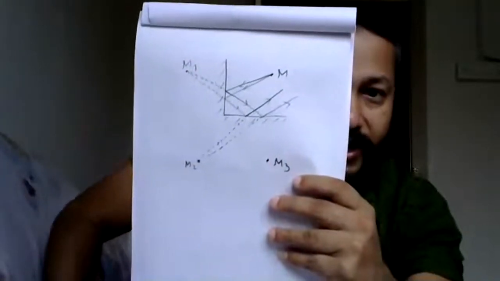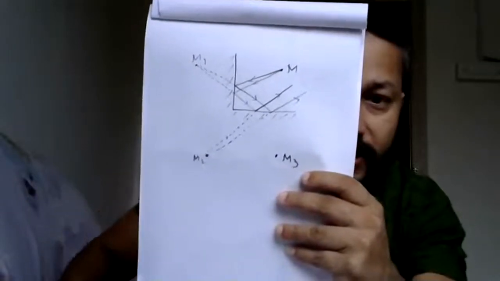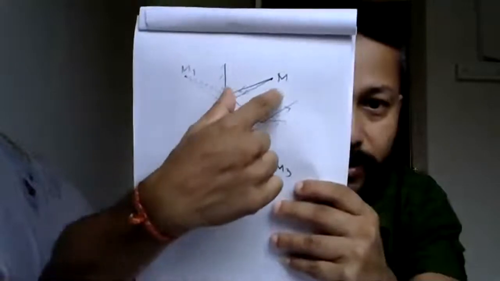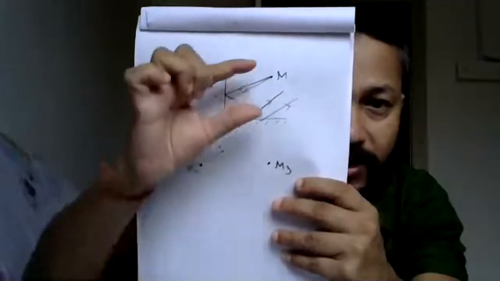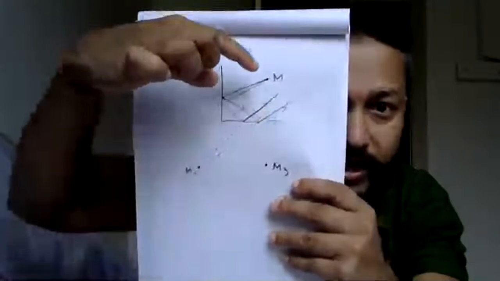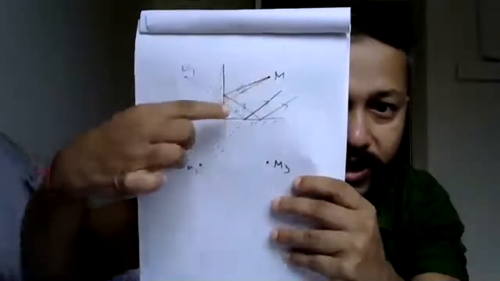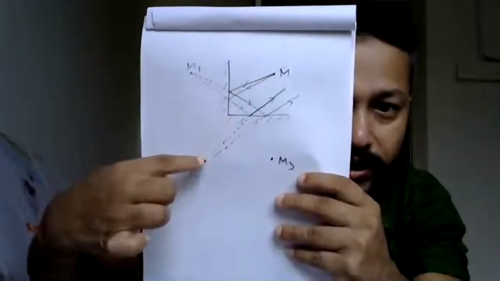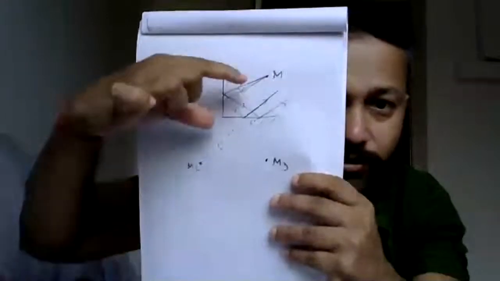You have to notice the distances here are the same, and the distance from this point to the object and from this point to the image will be the same. Understood?